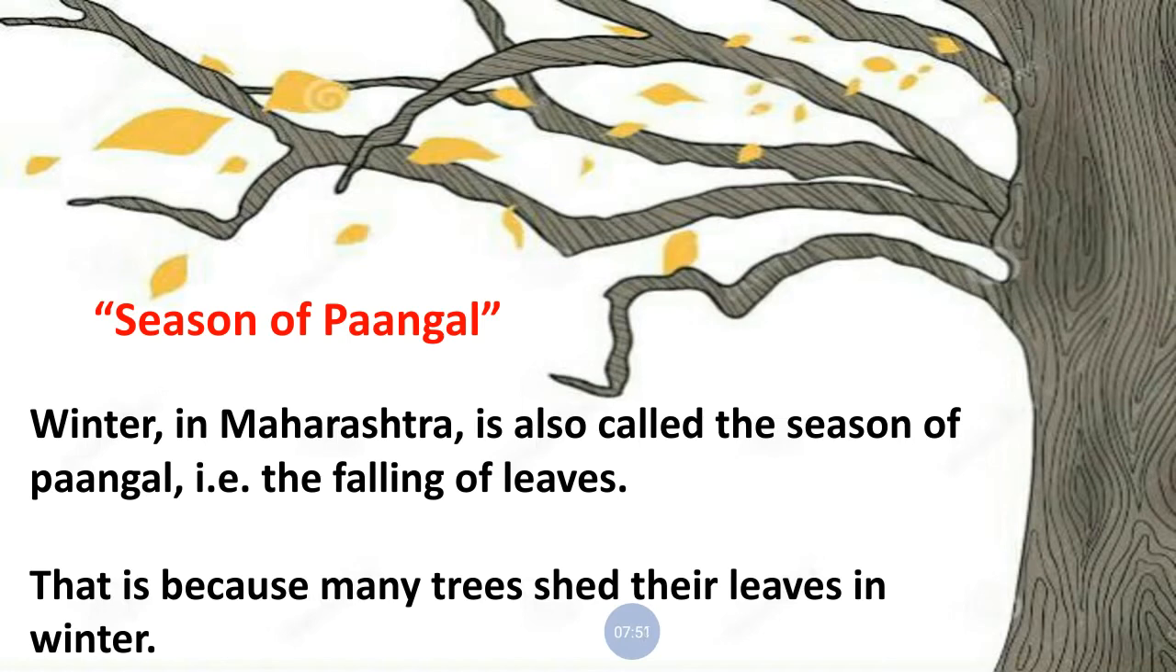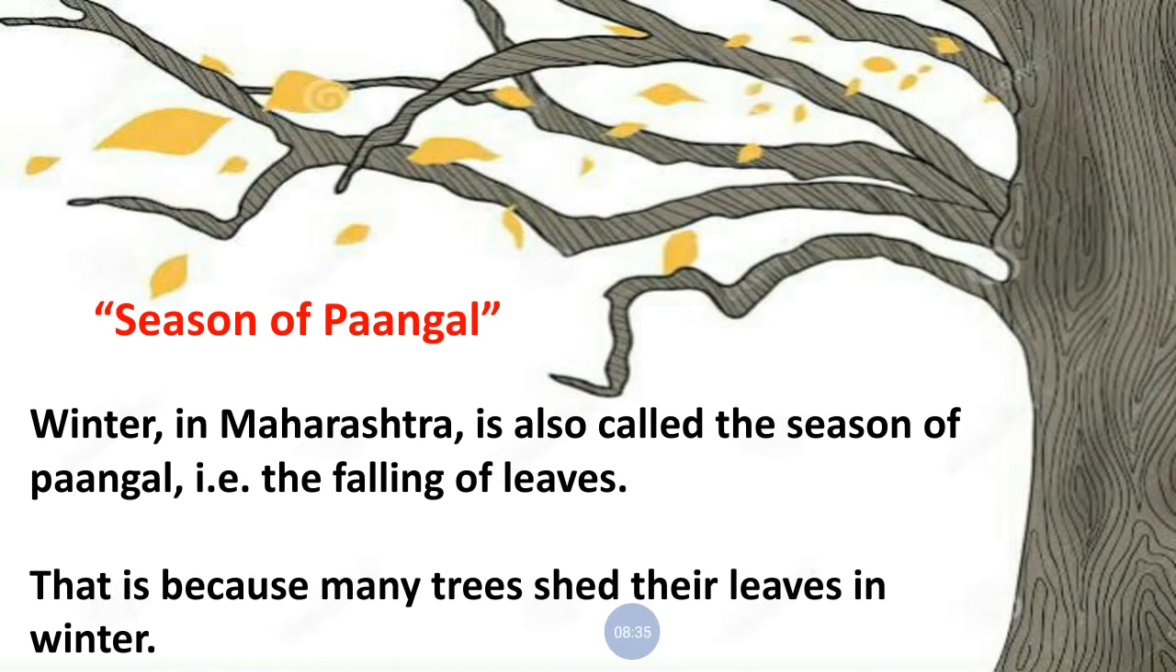Now what changes happen in the trees? The trees shed their leaves. Shed their leaves means their leaves start to break from the stem and they fall down. Shedding means falling down. So the trees shed their leaves in the winter. So this season is called the season of Pangal, which means falling of leaf, because the leaves of the trees fall down. So the winter in Maharashtra is also called the season of Pangal, the season of falling of leaves.